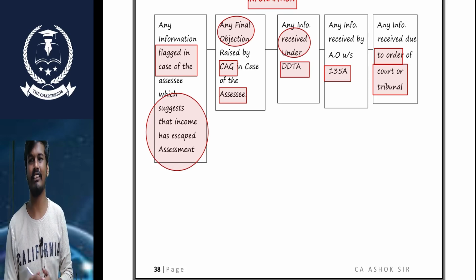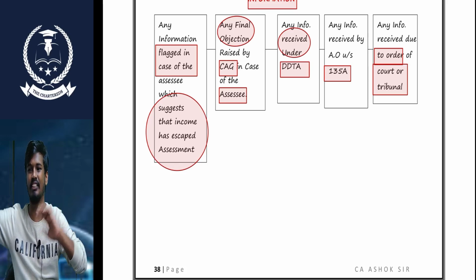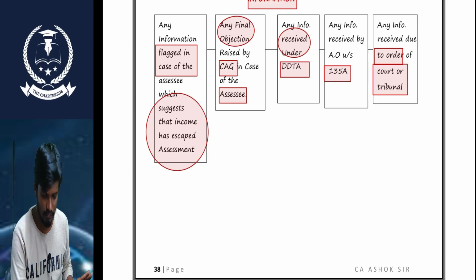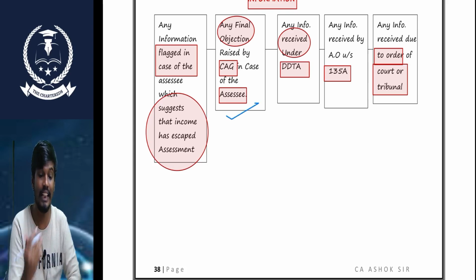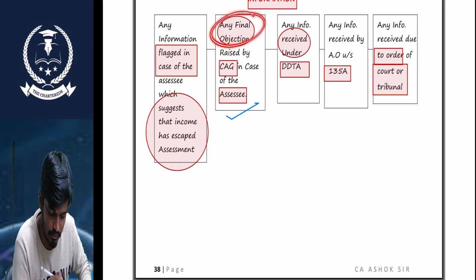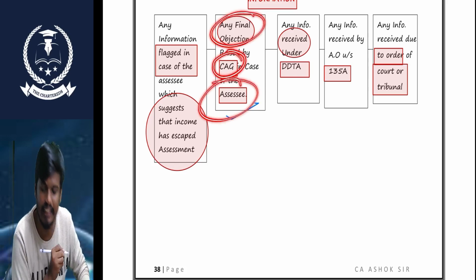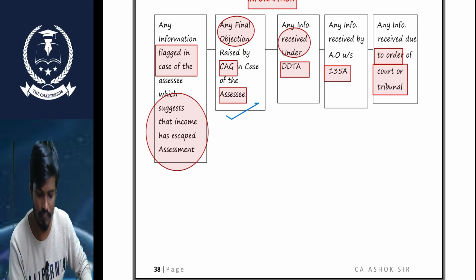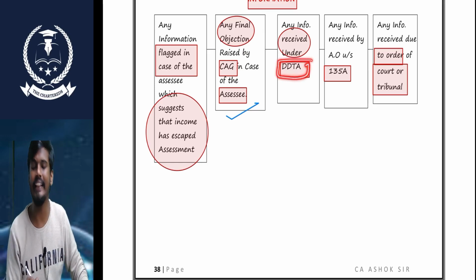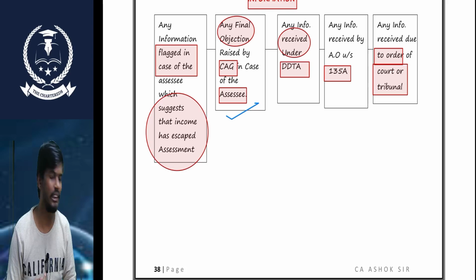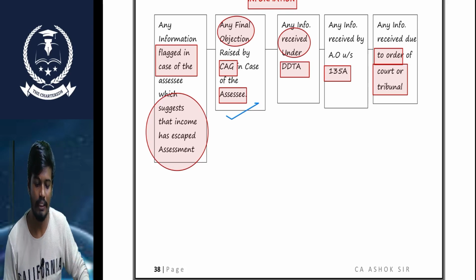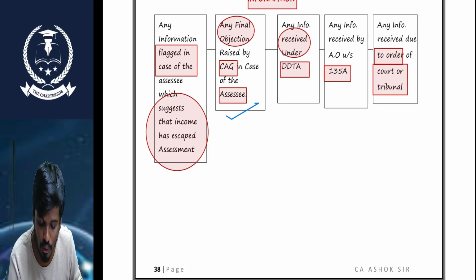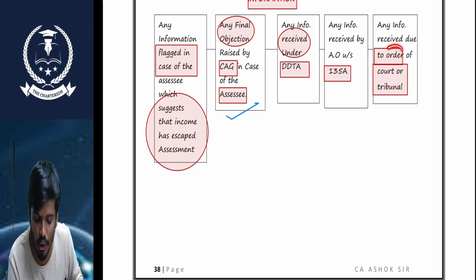For example, sir, we can compare the books of accounts of the last year with the previous year and your return of income. I flag that there is information. Sometimes there are objections raised by the court in the case of the SSC; that is also information. Information received from DTW, that is also information. Sometimes we have information under section 130A, 135A. Sometimes we have information received from a court order or tribunal order.